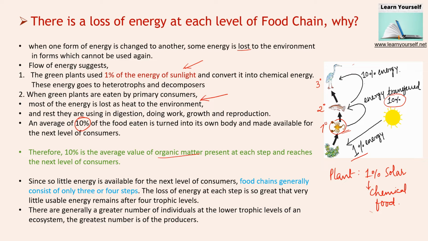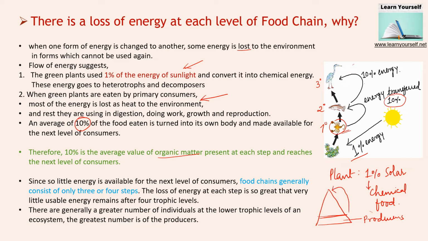There are generally a greater number of individuals at the lower trophic level in an ecosystem. The greater number is of the producers. So when we draw a triangle of this food chain or the consumers, the base is bigger, because there is a larger portion for the producers. When they produce enough food, only then does it reach the top.